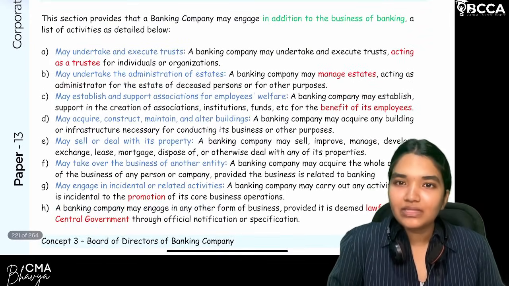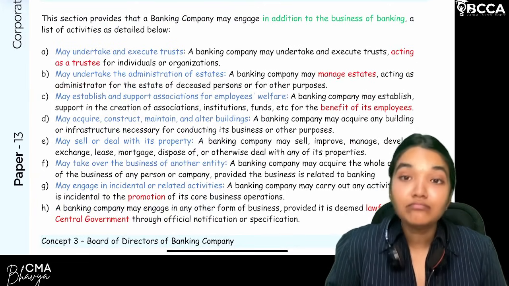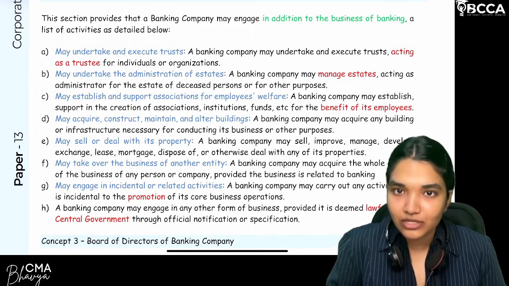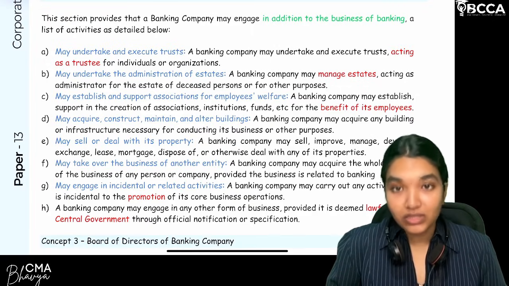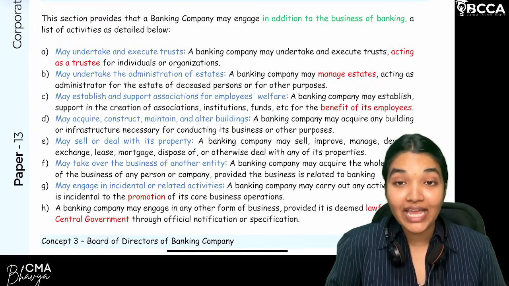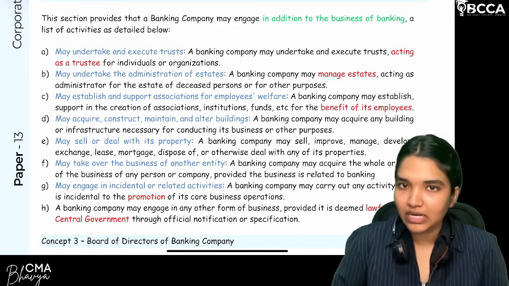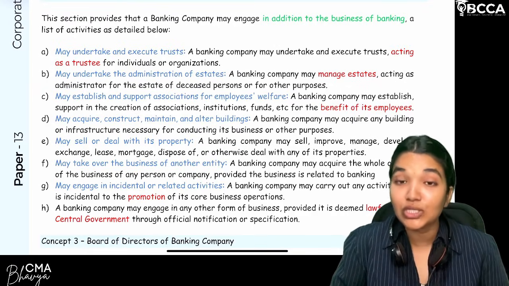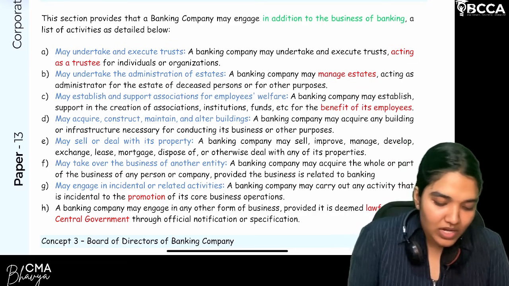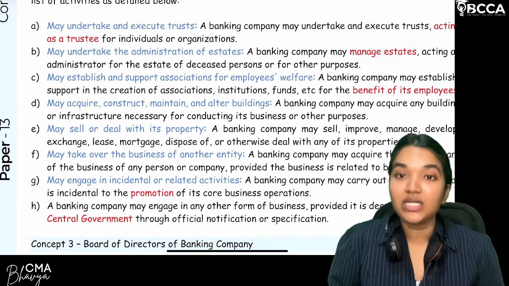So, we know that banking companies engage in which activity primarily? Banking. What's banking? Accepting deposits and lending loans. That's all. But in addition to this, it can also engage in other activities that are other than banking. So, what are these activities? We will see a few activities which the banks can engage in. Are we clear? So, first and foremost, may undertake and execute trusts.